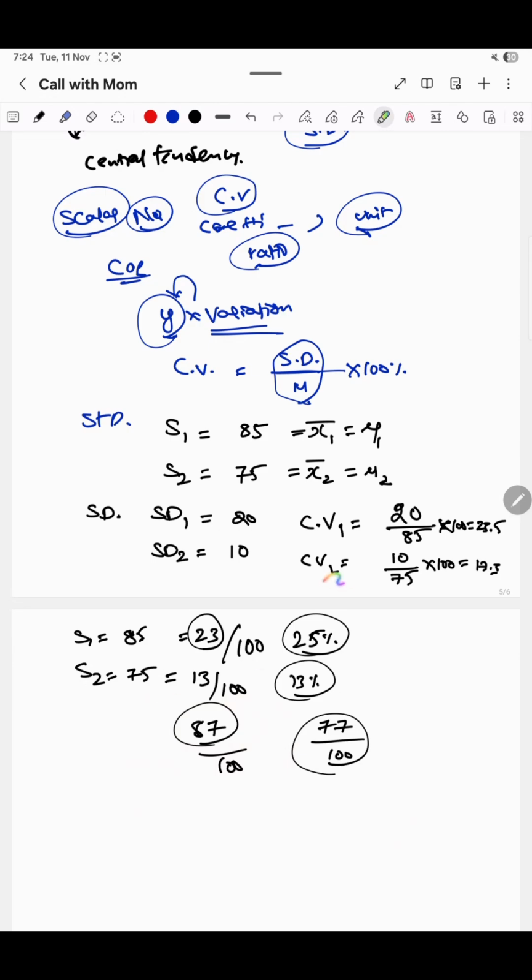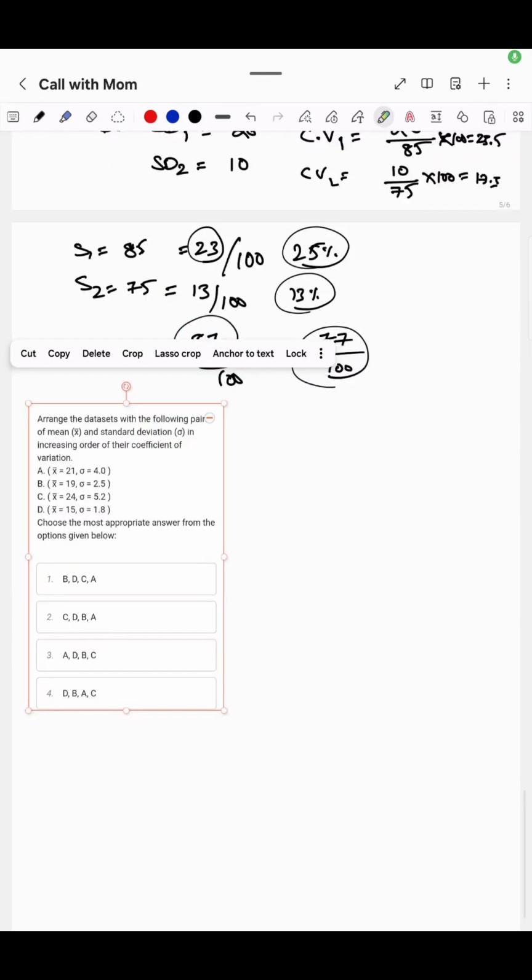So this coefficient of variance is particularly helpful for us to identify the reliability of anything: reliability of your data, reliability of your performance, reliability of your stocks, reliability of your company, anything. Are you understanding? So you must be understanding that the coefficient of variation is dependent upon the standard deviation also, right? More of the standard deviation. Now let us get into our problem. Get back to our problem.